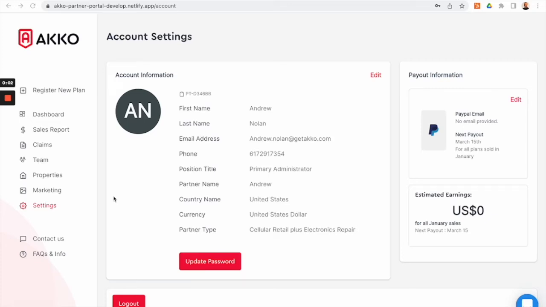Welcome to the AKKO Partner Portal. This is an overview of the Settings tab. Here you can see the different information associated with the administrator of the account.